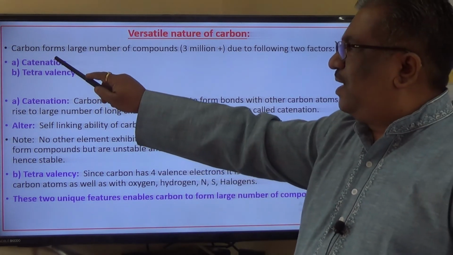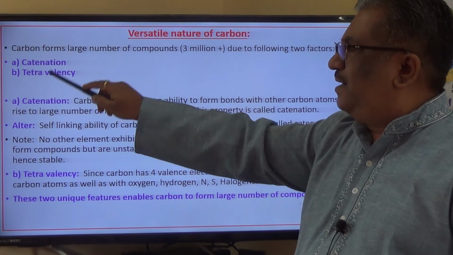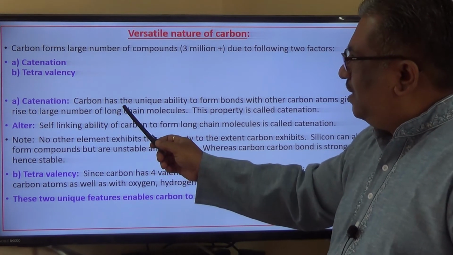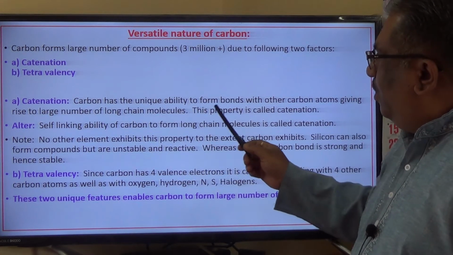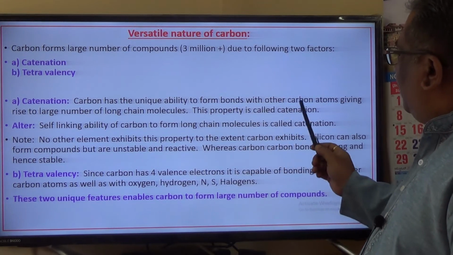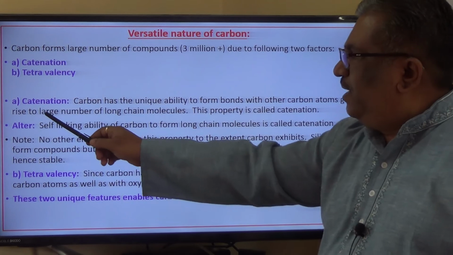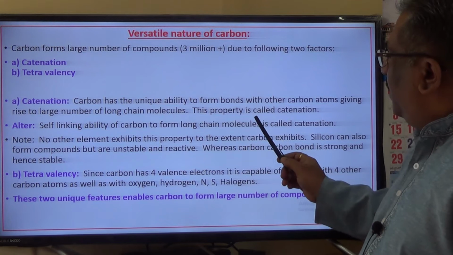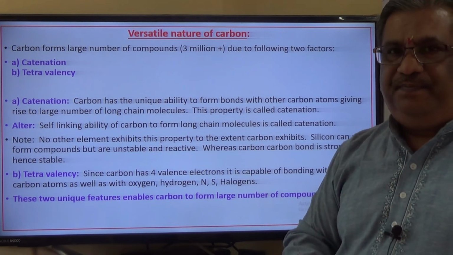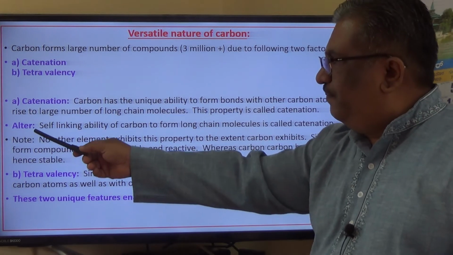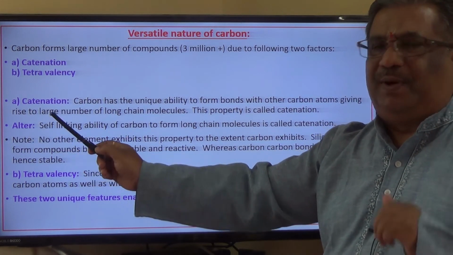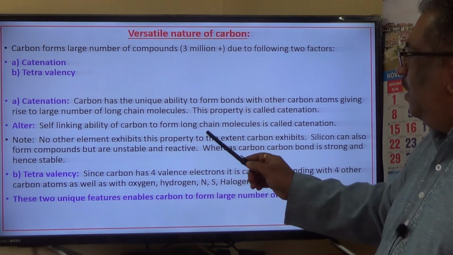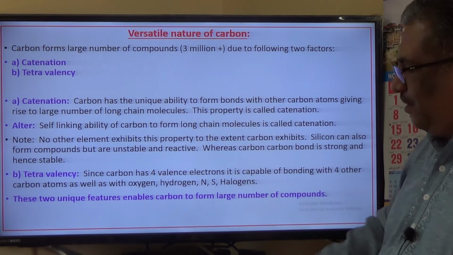Now let us understand what are these two properties, catenation and tetravalency. First one, catenation. Carbon has unique ability to form bonds with other carbon atoms, giving rise to a large number of long chain molecules, and this property is called catenation. There is an alternate definition for this, which is a simple one. Self-linking ability of carbon to form long chain molecules is called catenation.